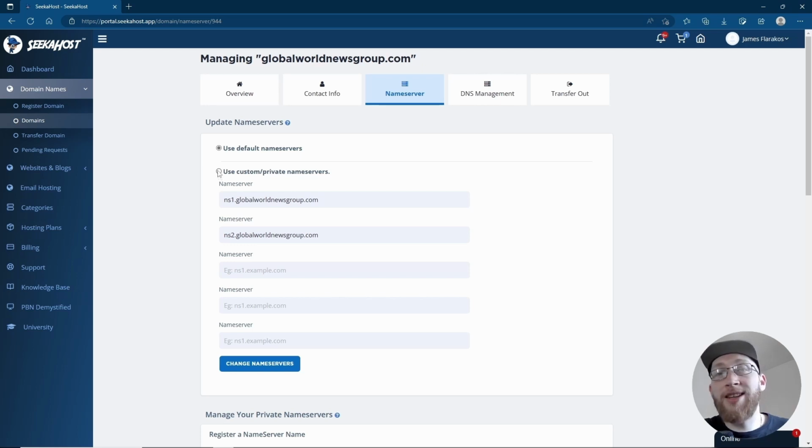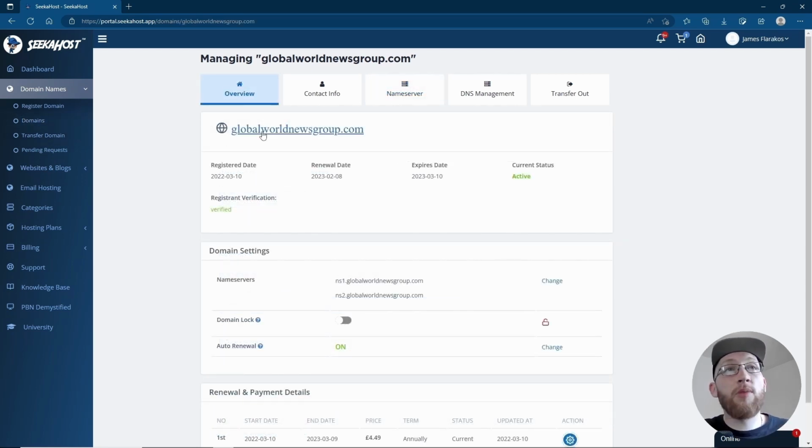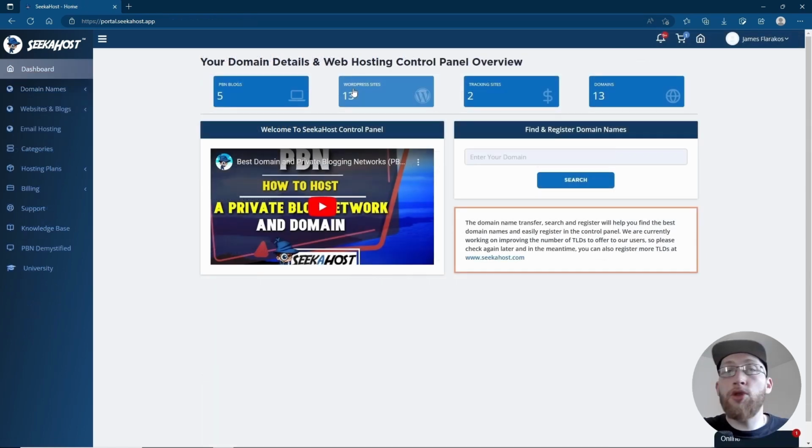To make any changes, you click on use custom name servers. In the first panel, I'm going to paste, and I'm going to put in the name server 1 that it provided me, and I'm going to do the same thing in the second option, which is the name server 2. So now we've got the name server 1 and 2 from our hosting on our domain. We can now go ahead, click change name servers, and then once you're done, return back to the overview of the domain and then lock the domain back up again. Obviously mine don't show as changed because I'm not changing these, but that is the steps that you would take to do that. Awesome, you've made the connection.